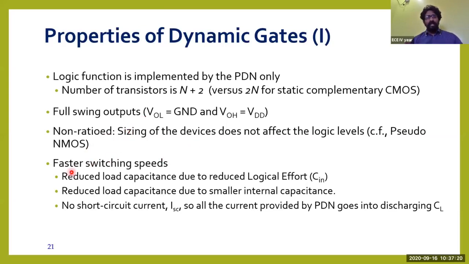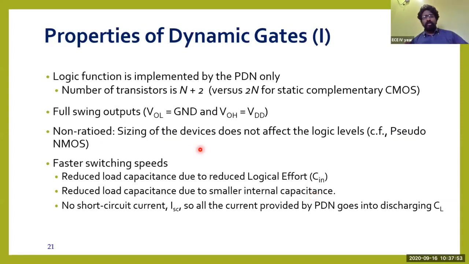And next one, it has faster switching speeds. The switching speed is very fast. Why? Because of the reduced load capacitance due to the reduced logical effect. Here the load capacitance is not much, because we don't have the pull-up network. We are only dealing with the pull-down network, so the number of transistors is less, and therefore the load capacitance is reduced. Also the internal capacitances are very small in dynamic CMOS logic.